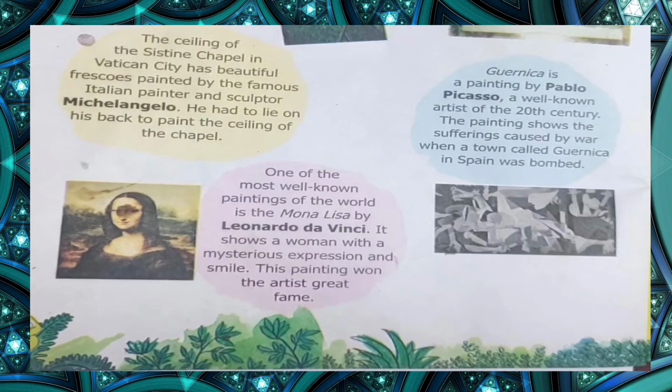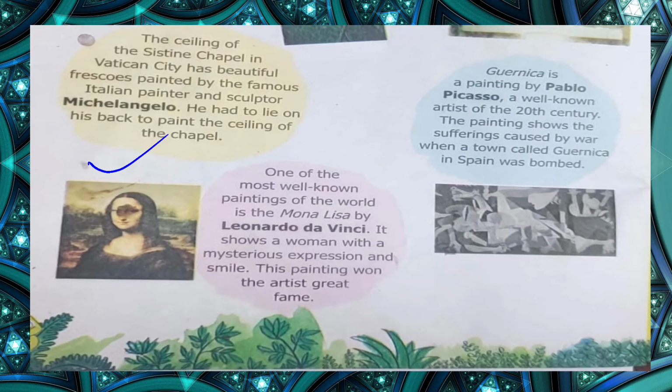The ceiling of the Sistine Chapel in Vatican City has beautiful frescoes. Again, we had discussed it now, it's a water-based painting painted by the famous Italian painter and sculptor Michelangelo. Michelangelo had to lie on his back to paint the ceiling of the chapel.